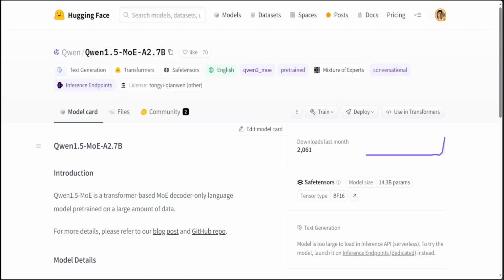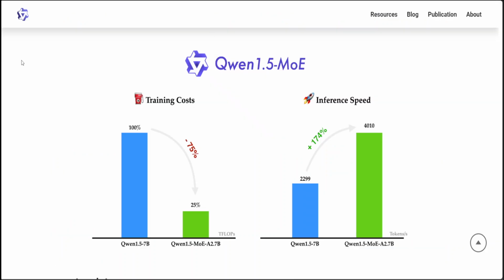Compared to Qwen 1.5 7 billion, which contains 6.5 billion non-embedding parameters, this Qwen 1.5 MoE contains only 2 billion non-embedding parameters, which is approximately one third of Qwen 1.5 7 billion's size. Notably, it achieves a 75% decrease in training expenses and accelerates inference speed by a factor of 1.74, and that offers substantial improvement in resource utilization without compromising performance.